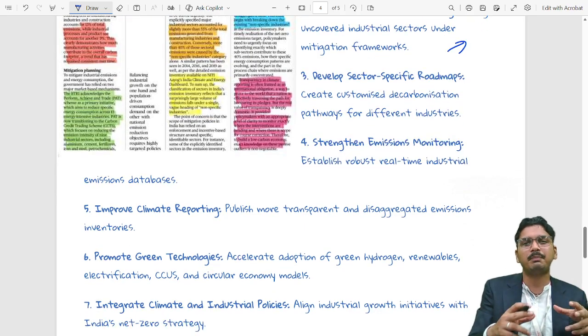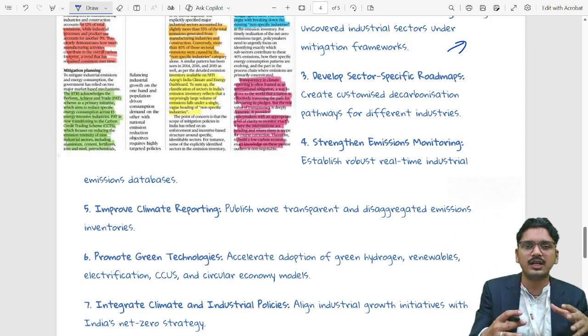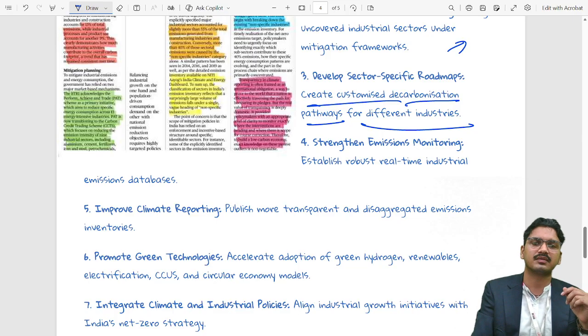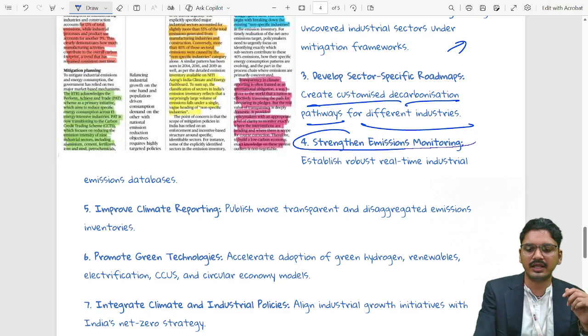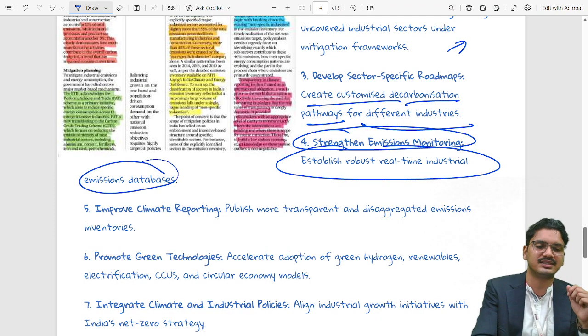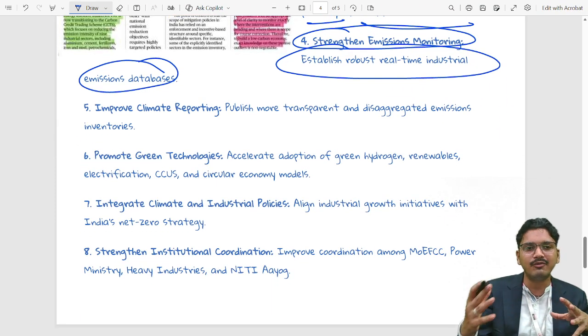We should develop a sector-specific roadmap, tailor-made for each sector, creating customized decarbonization pathways for different industries. And strengthen emission monitoring, where a robust real-time industrial database is established, so as to monitor who is emitting what.